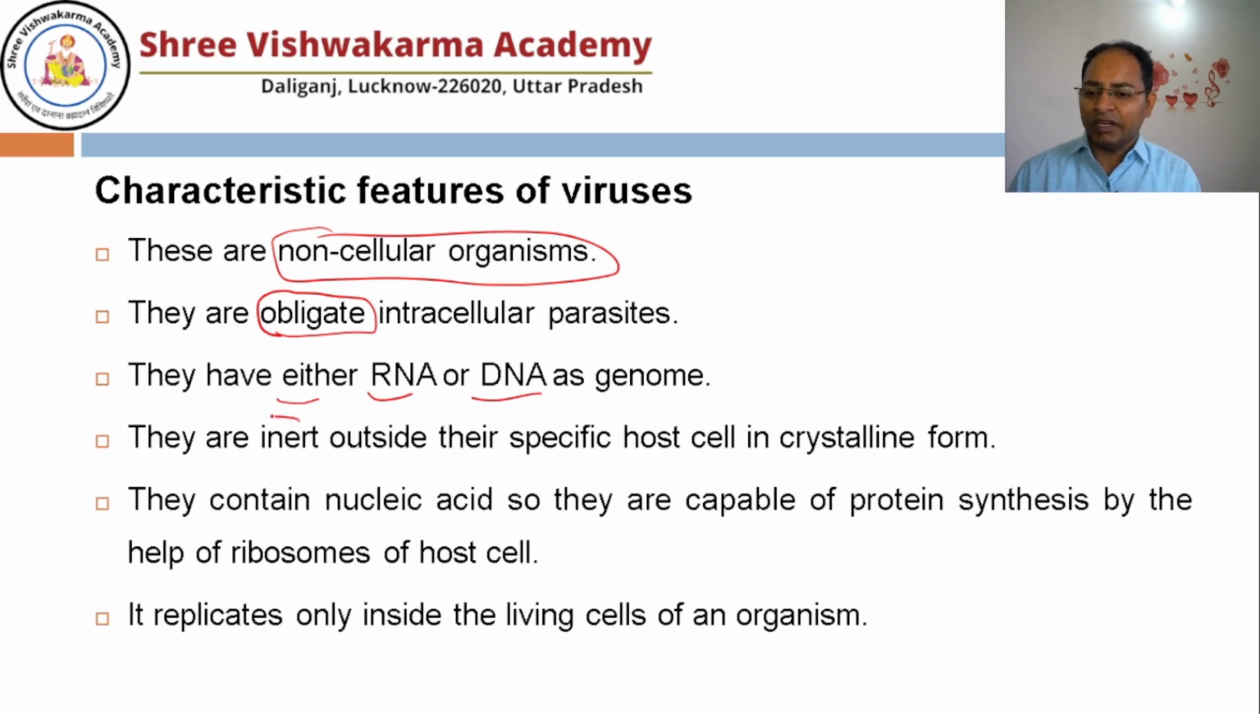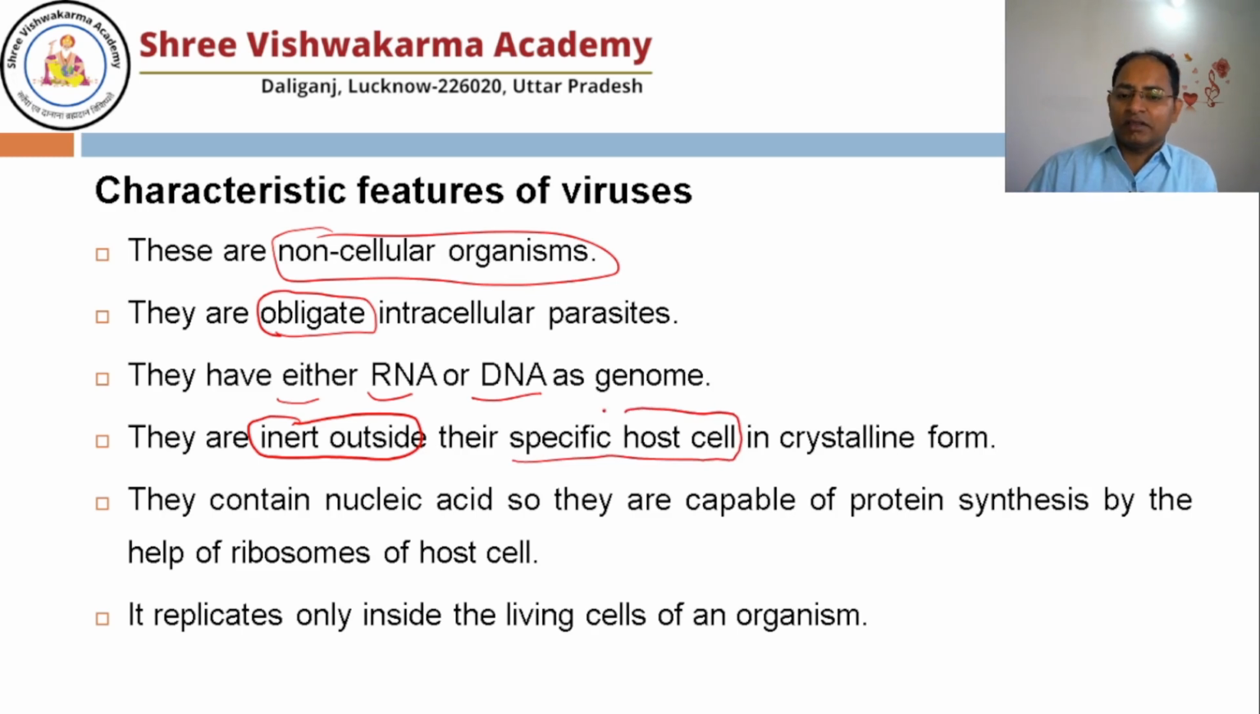They are inert outside. As I already told you, outside the cell they show all the characters of the non-living, and they are very specific for the host cell. Just take the example of the coronavirus: it can affect only us. It does not affect the dog. It does not affect the cattle, right? So they are specific. The coronavirus will affect only us, not other organisms.